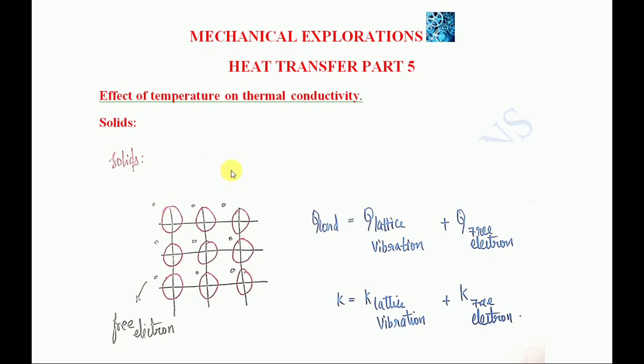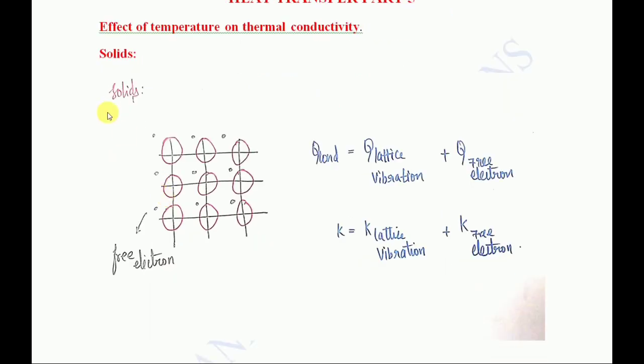In this part we are going to see the effect of temperature on thermal conductivity. Moving on, in solids, in this arrangement you can see there is a free electron, which means it is a metal. I have simply given Q conduction equals Q lattice vibration plus Q free electron. Whatever the Q conduction is, the thermal conductivity will also be there. So K equals K lattice vibration plus K free electron. This is a very basic thing.